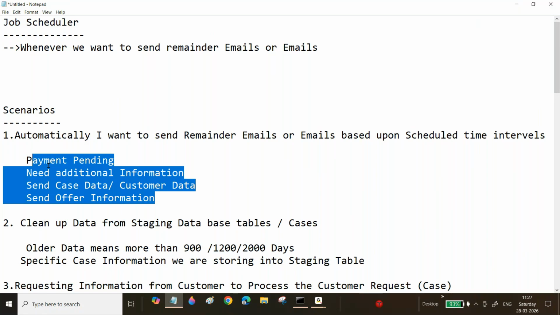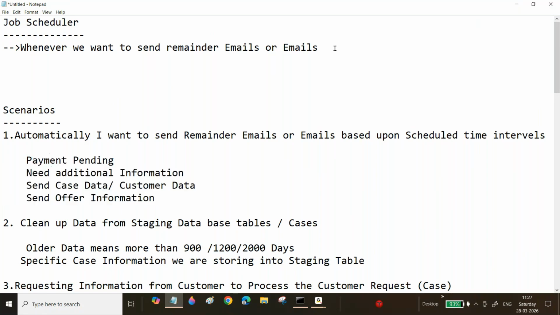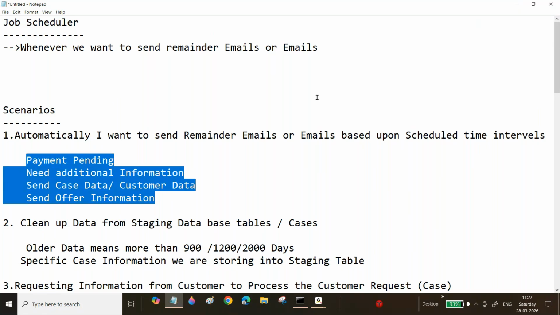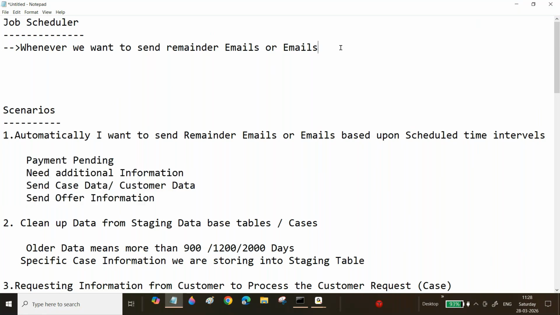Emails about payment pending or additional information, sending case information or customer data, sending offer information. Different scenarios like that.